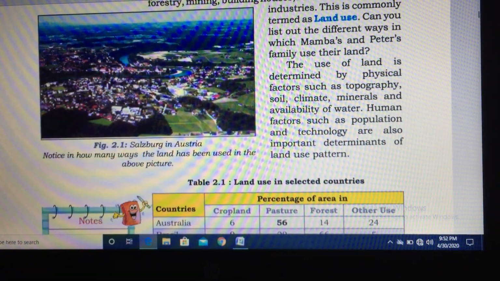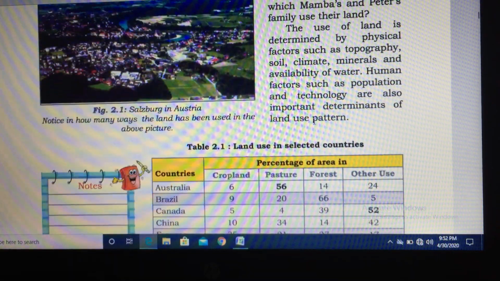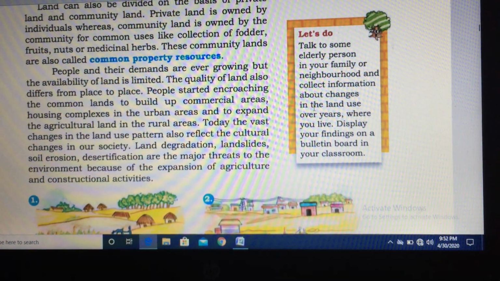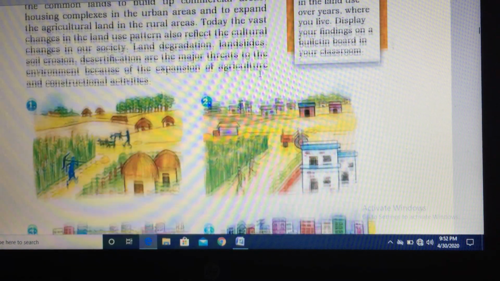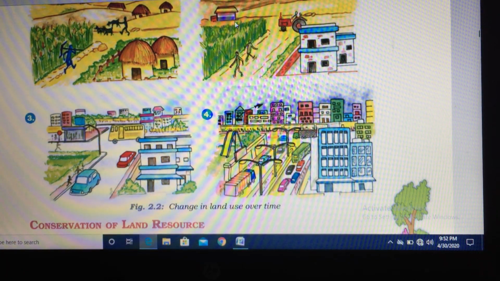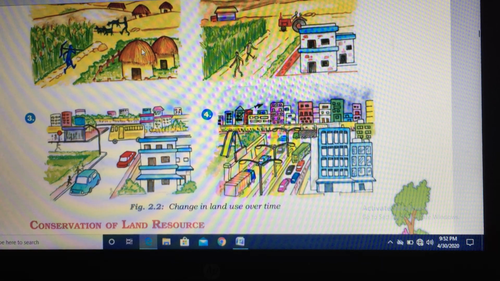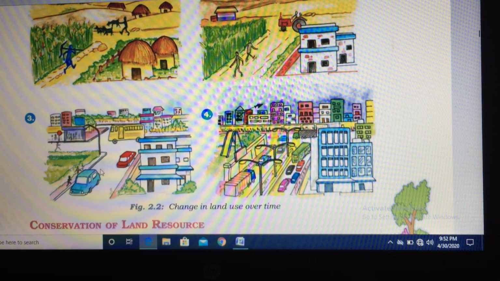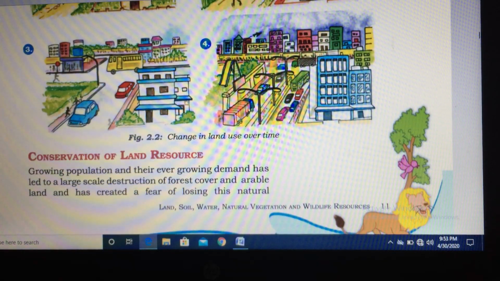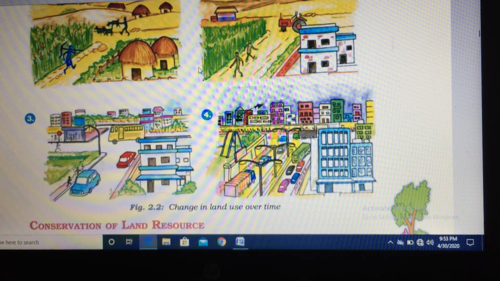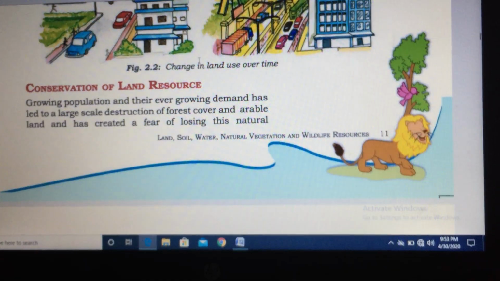Then we discussed land use, and this is the land use pattern of many countries. And yes, this we discussed community land and private land. Here you can see the change in land use pattern. Earlier it was agriculture and houses, then roads were constructed, houses were developed, and you can see how nowadays this is the condition of that particular land. And here you can see the first picture, right? So that's just showing change in land use pattern.